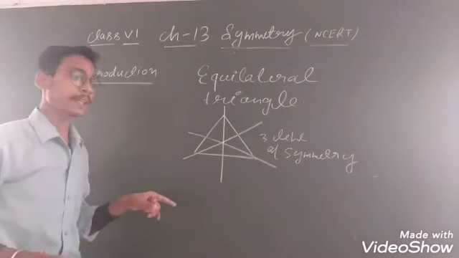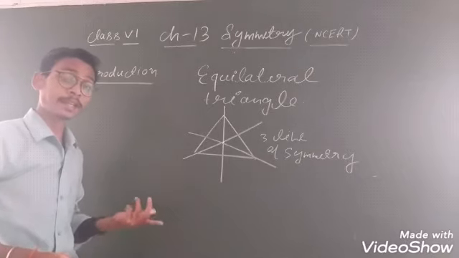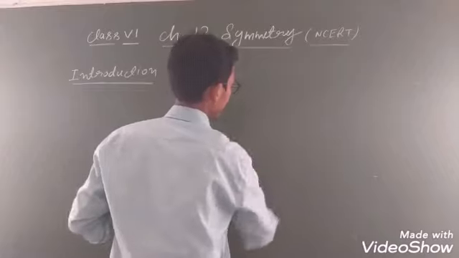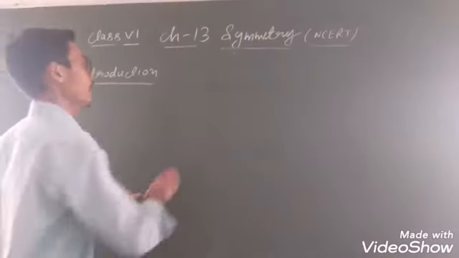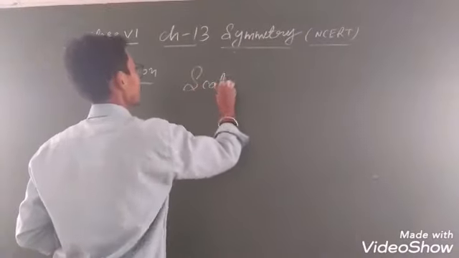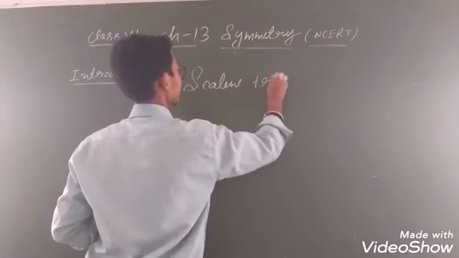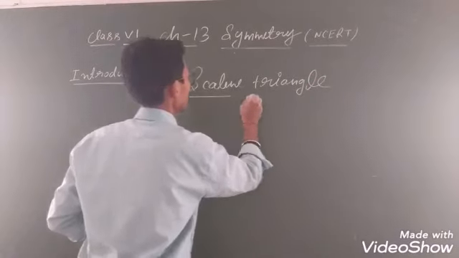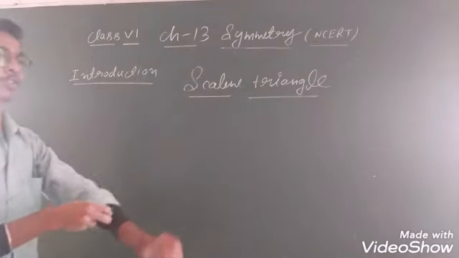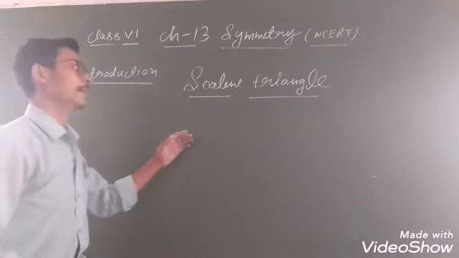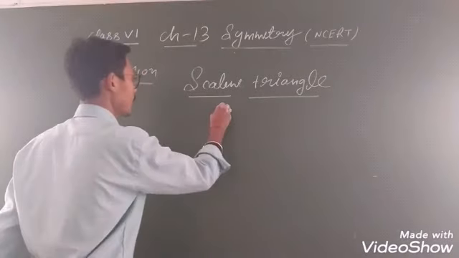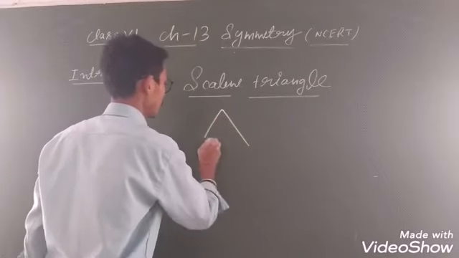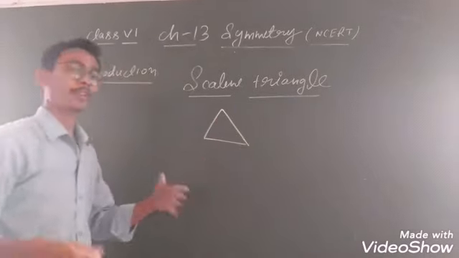And in a scalene triangle, can you tell me how many lines of symmetry there are? You have to find the lines of symmetry. You know that a scalene triangle means a triangle having all different lengths. For example, suppose this is your scalene triangle. Look, all sides are of unequal length.